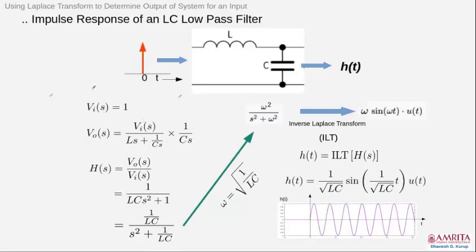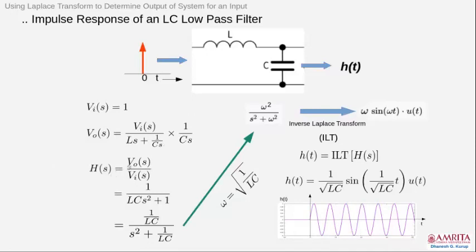What we do is we apply some basic principles. We transform this into the Laplace domain. So since an impulse is given as the input to the system, the Laplace transform of the input will be unity. We have already found that the Laplace transform of an impulse is unity. Now similarly you can prove that the Laplace transform of inductance is L into s, okay, and the Laplace transform of capacitance is 1 by Cs. So therefore you can find the output voltage will be Vi(s) divided by Ls plus 1 by Cs into 1 by Cs.